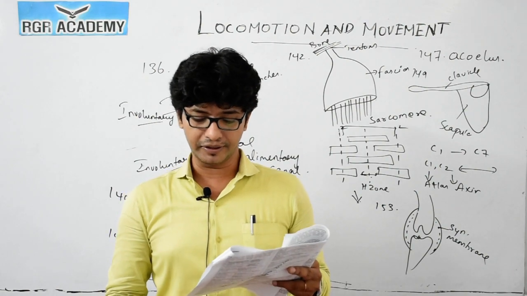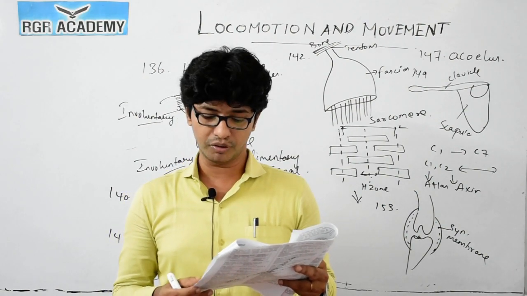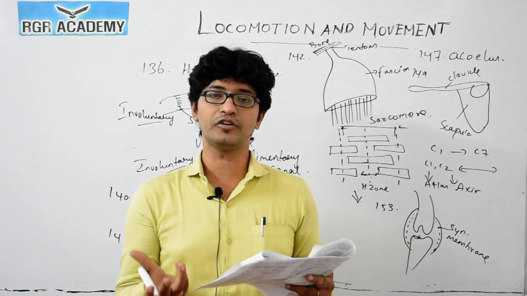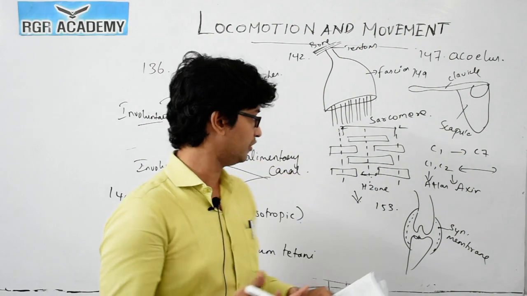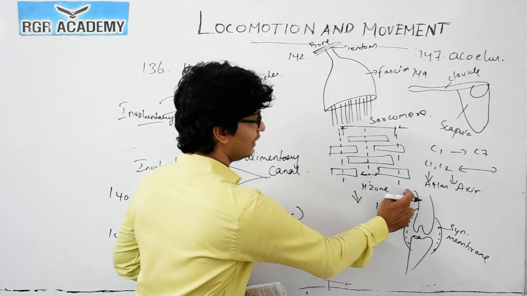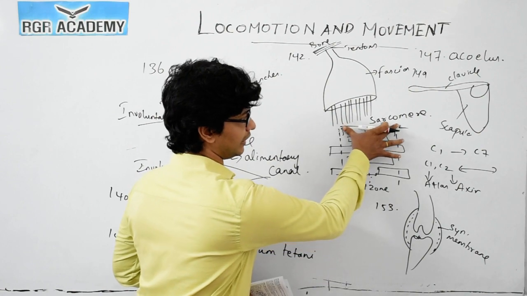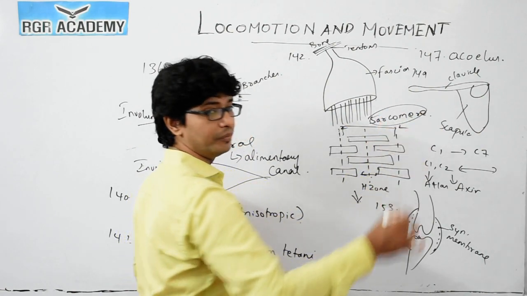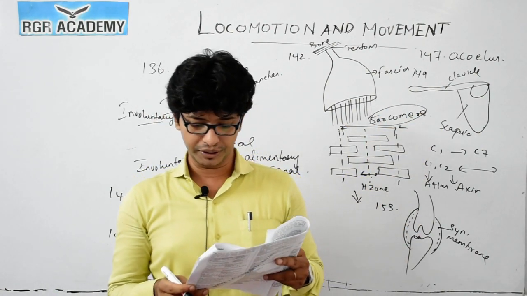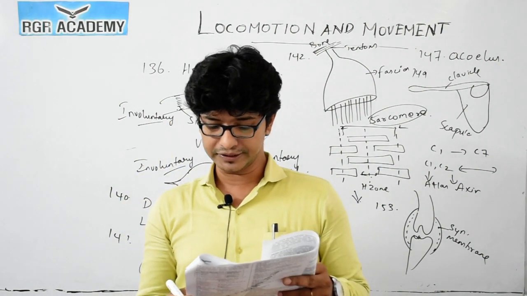In a muscle, the functional unit of contraction is what? Functional unit of contraction is a sarcomere. What is a sarcomere? Sarcomere is actually what is present between this Z line to this Z line. So contraction itself, you take which is a contraction unit. Sarcomere is the contraction unit. So for this, go with the first option.